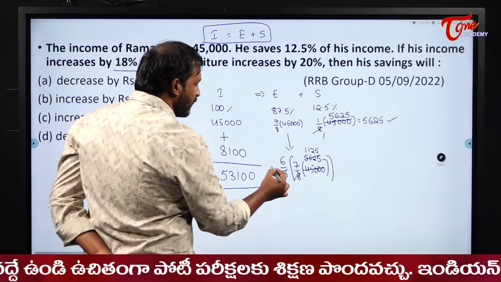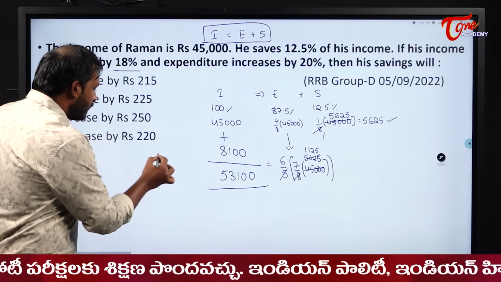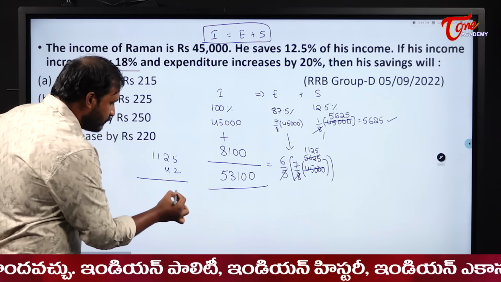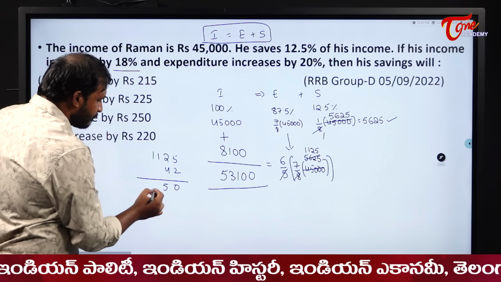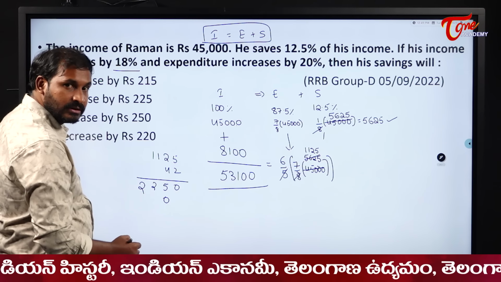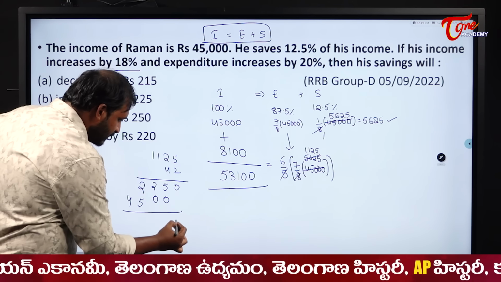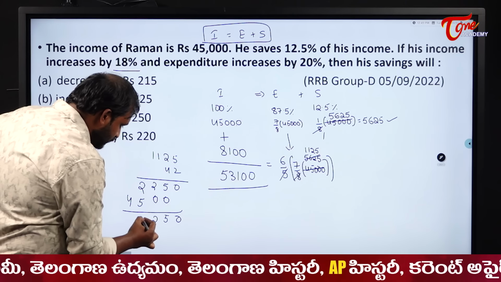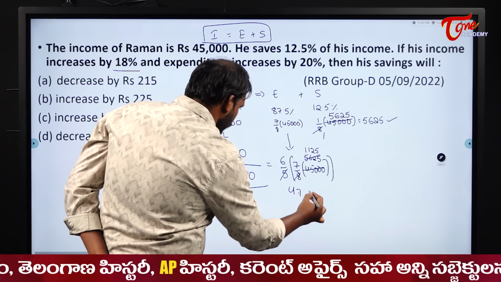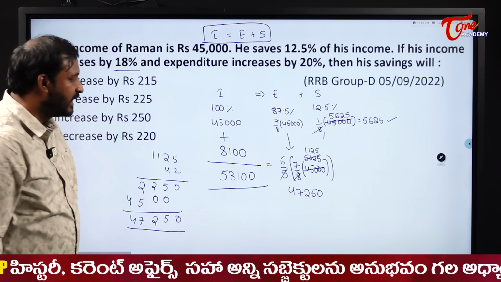So now please see here what happens. 6 sevens are 42. So 1125 into 42. You can multiply it quickly. 0, 5, 2, 2. Next 4 fives are 20. Next 0, 5, 4. So what is happening? 0, 5, 2, 7, 4. 47,250 is his expenditure.